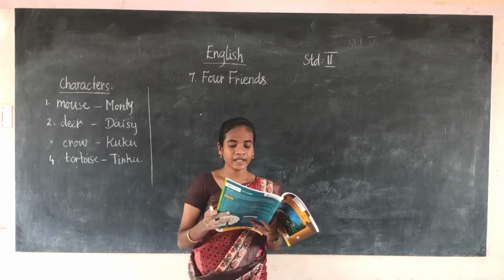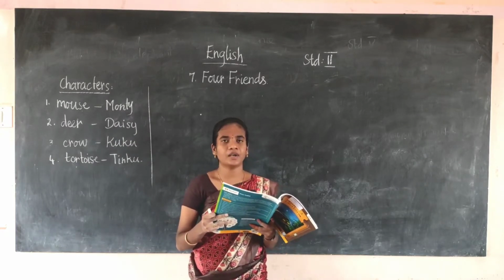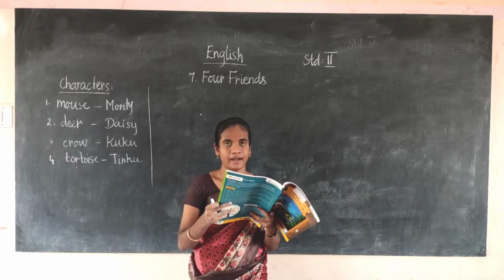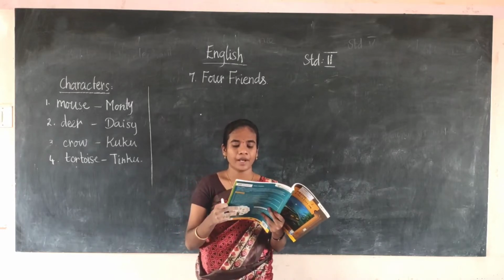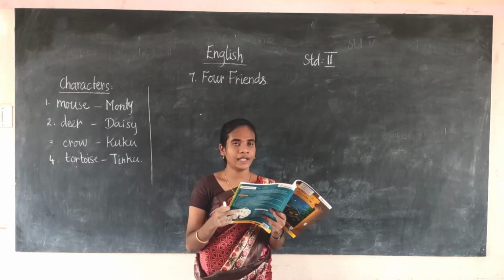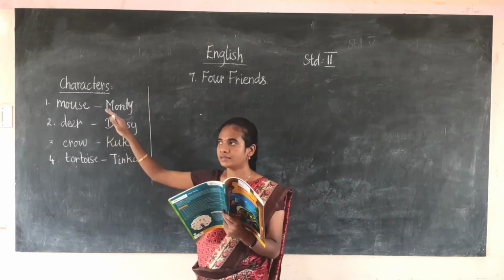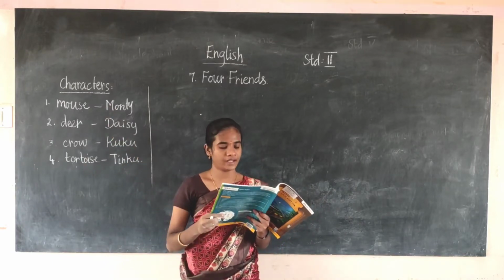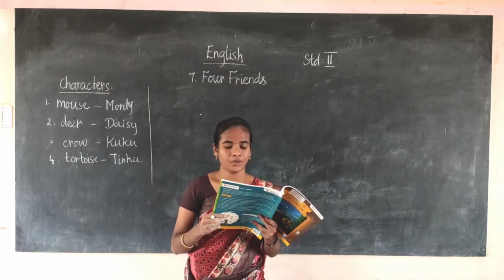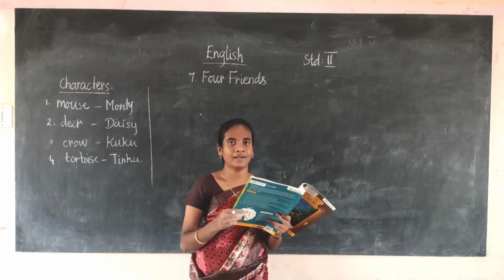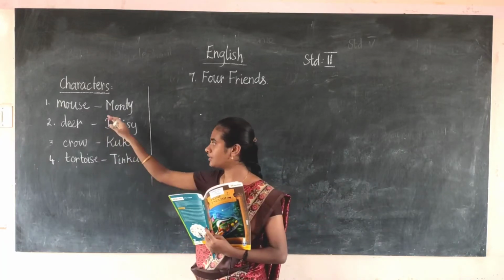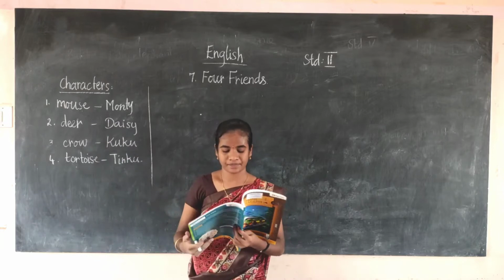They lived in a meadow. What do you mean by meadow? Meadow is grassland. They lived in a meadow of tulips near a beautiful lake. They always play together. One day the 3 of them meet a tortoise.